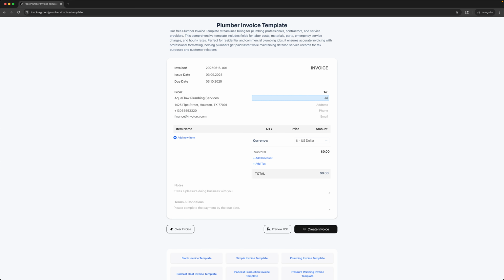For the To section, we also need to fill in the company name, address, phone, and email. But again, you can complete only the fields you need. I'll fill in all of them as an example.